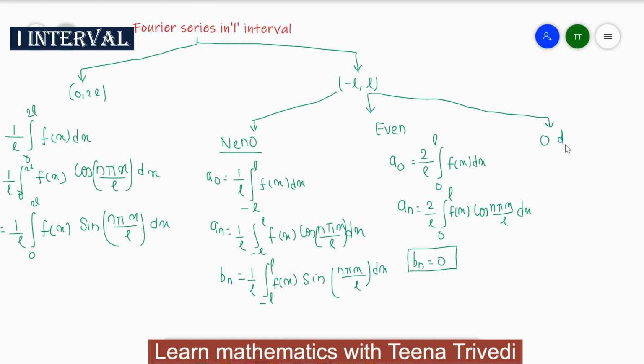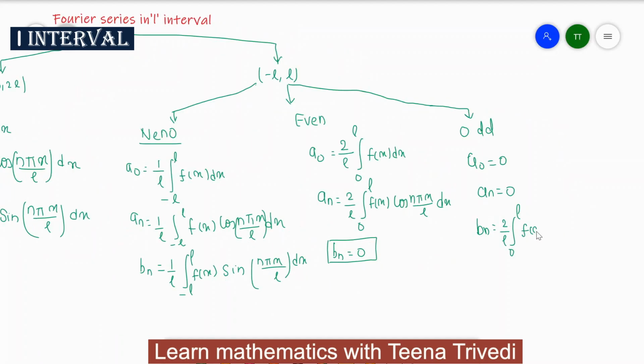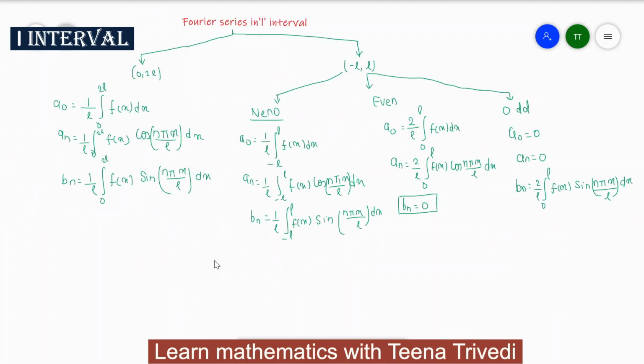And the last one, when the function is an odd function, your a0 is equal to 0, your an is equal to 0, you have to find only the Bn value, and this is equal to 2 upon L, integral 0 to L f of x sine n pi x divided by L dx. So this is your formula for Fourier series in the L interval.